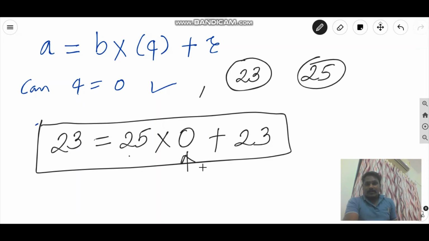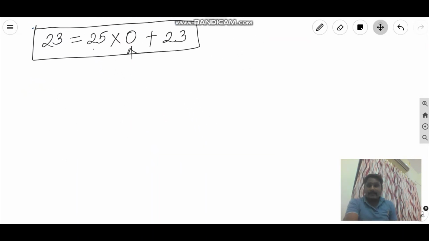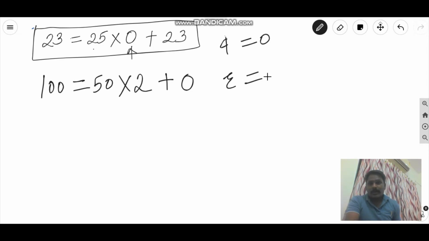Now here if you observe, the value of Q can be 0. Now what about the value of R? Can R be 0? Yes, R can also be 0. Suppose I am dividing 100 by 50. So here I will get 50 into 2 plus remainder, 50 times 2 is 100, so remainder will be 0. So the value of Q can be 0, and the value of R can be 0.